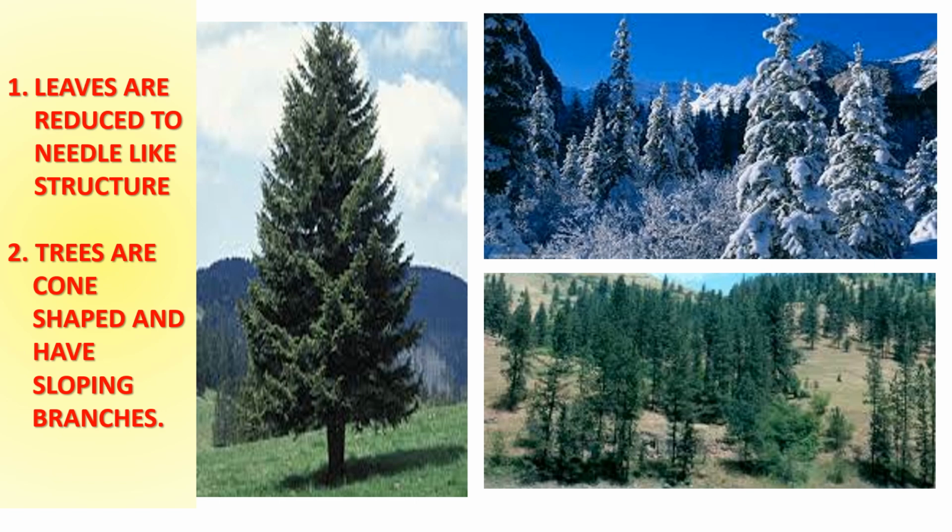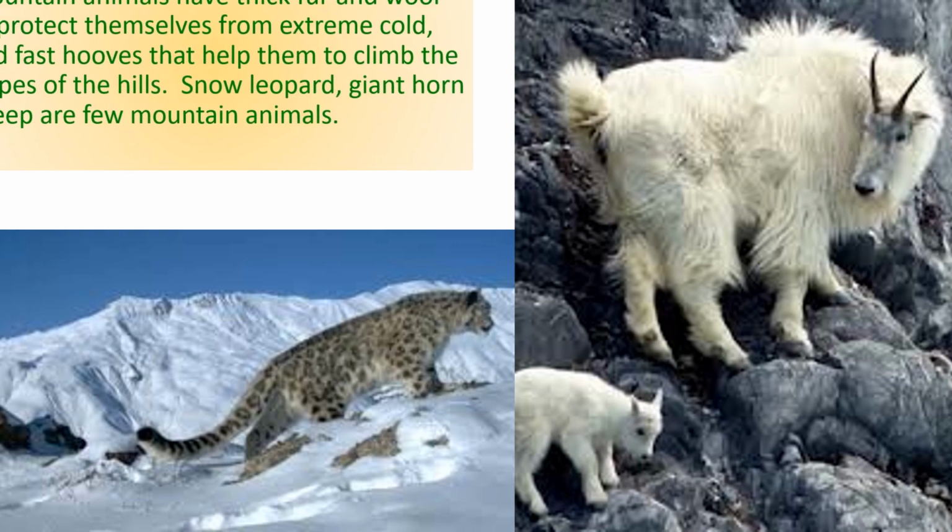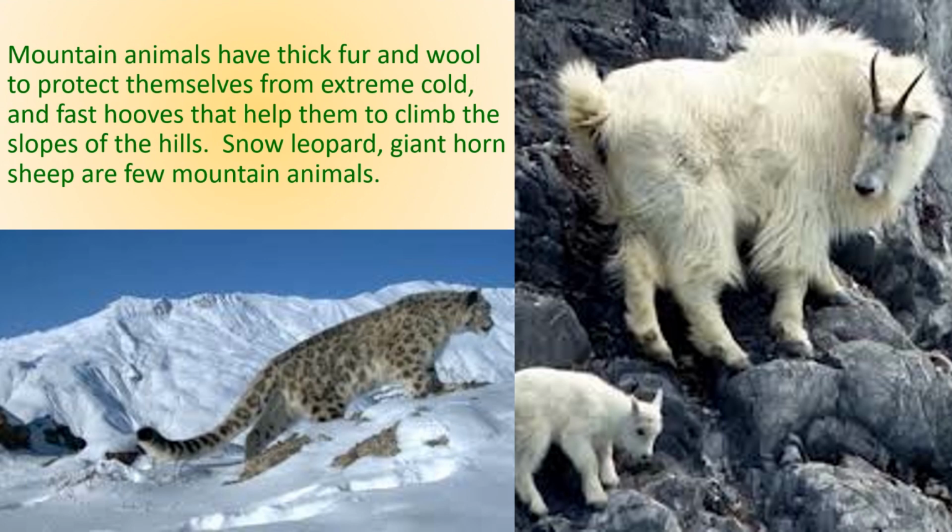These trees are normally cone-shaped and have sloping branches. This helps the rainwater and snow to slide off easily. There are some adaptations in animals too. Animals like yaks, bears, mountain goats, and snow leopards are found in mountain regions. They have thick fur to protect them from cold.